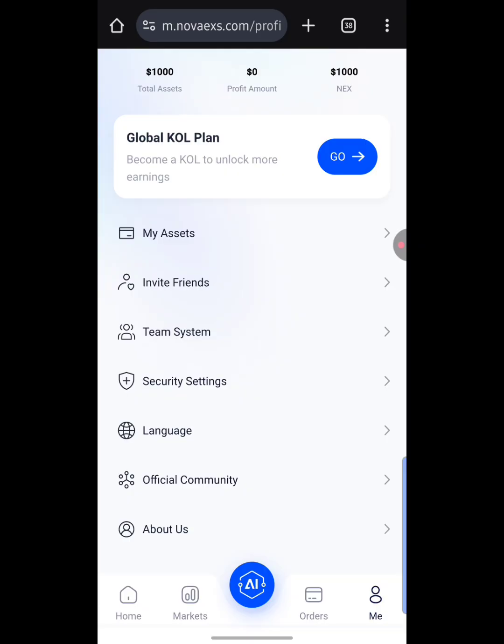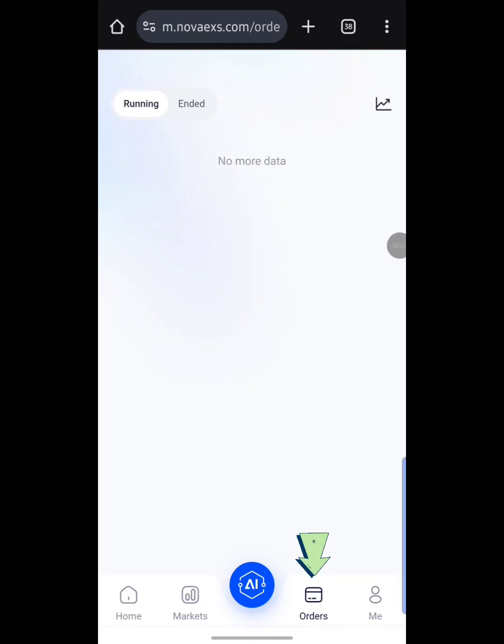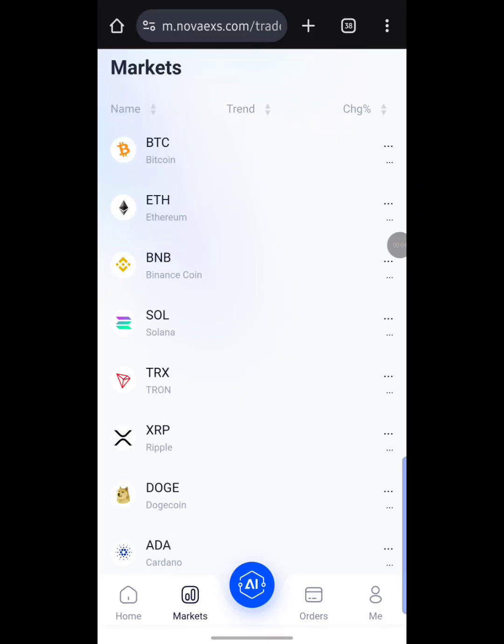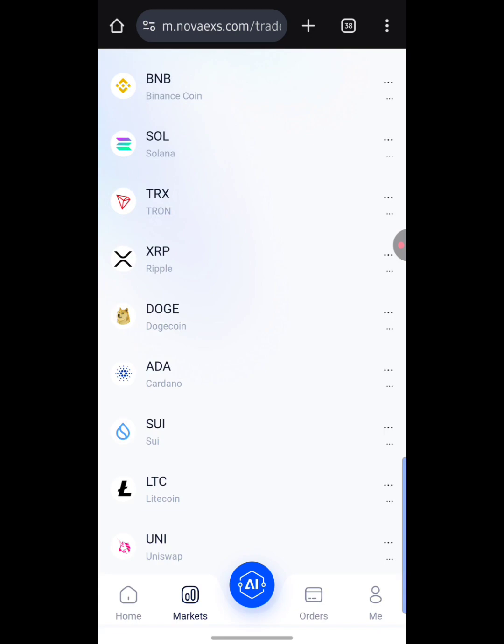Okay, so if you hit on others right here, as you can see, the other section has to do with your running trade. Okay, so let's take for instance, I'm on the AI trading right now. I'm going to be seeing my trade right here. That is basically what it means. Okay, and over here that says market, guys, if I hit on it right now, you get to see the market trend of all those coins right here. Okay, so that is basically what the market is all about.